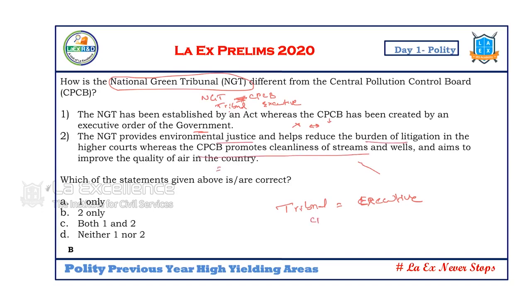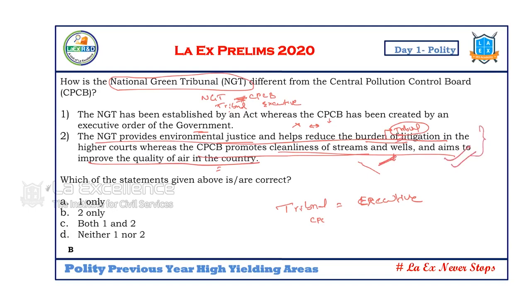So CPCB is more an executive body. This is the executive function. This function is the function of a tribunal. That's why the NGT is a tribunal, and CPCB is an executive body, an enforcement authority. So these two are important. This is the difference which has been explained.